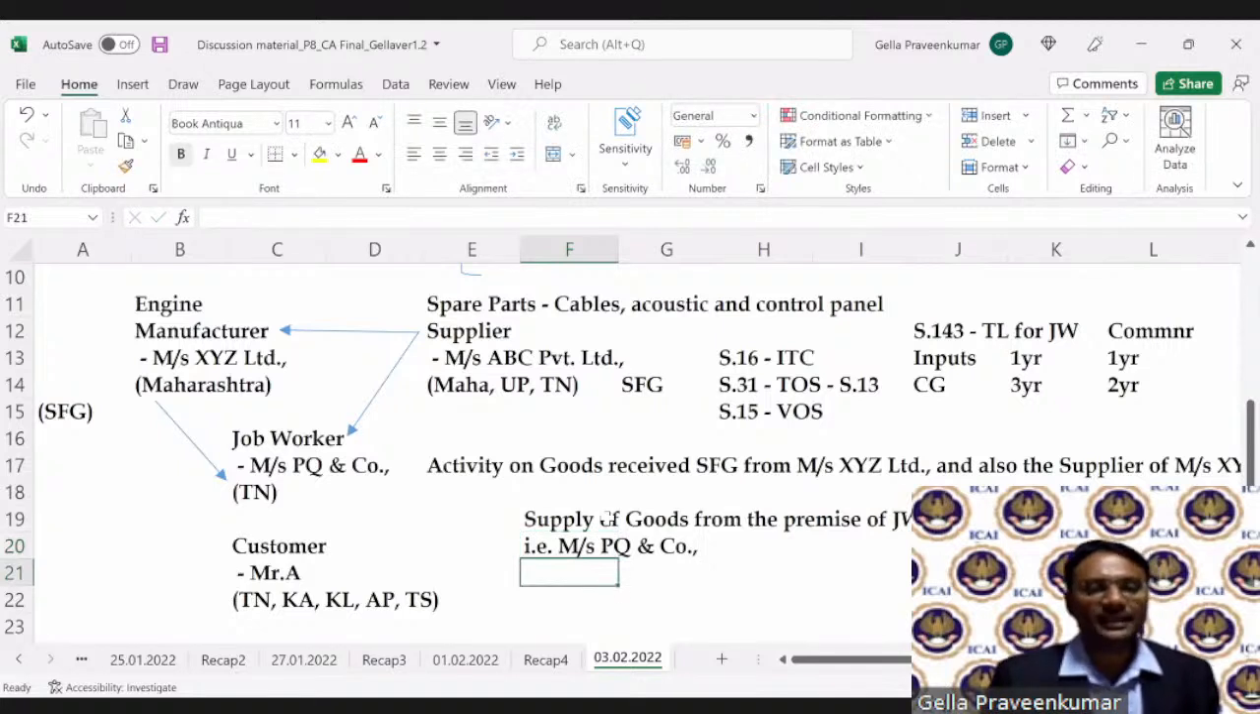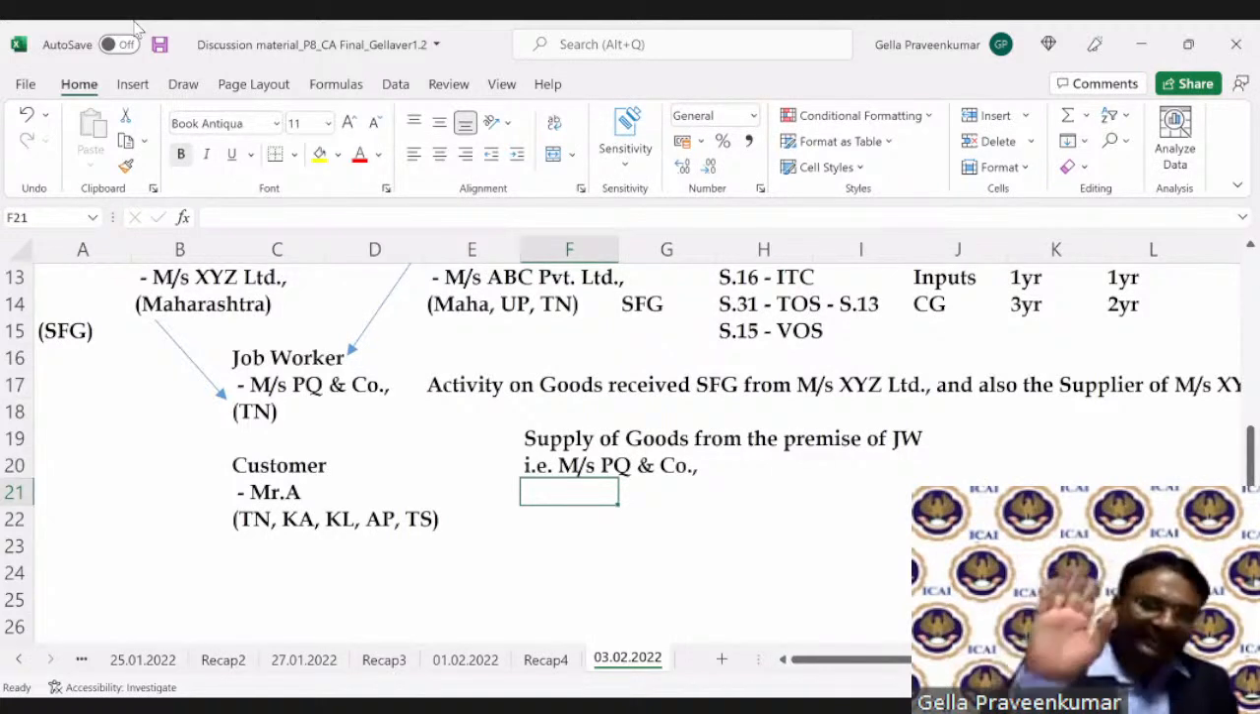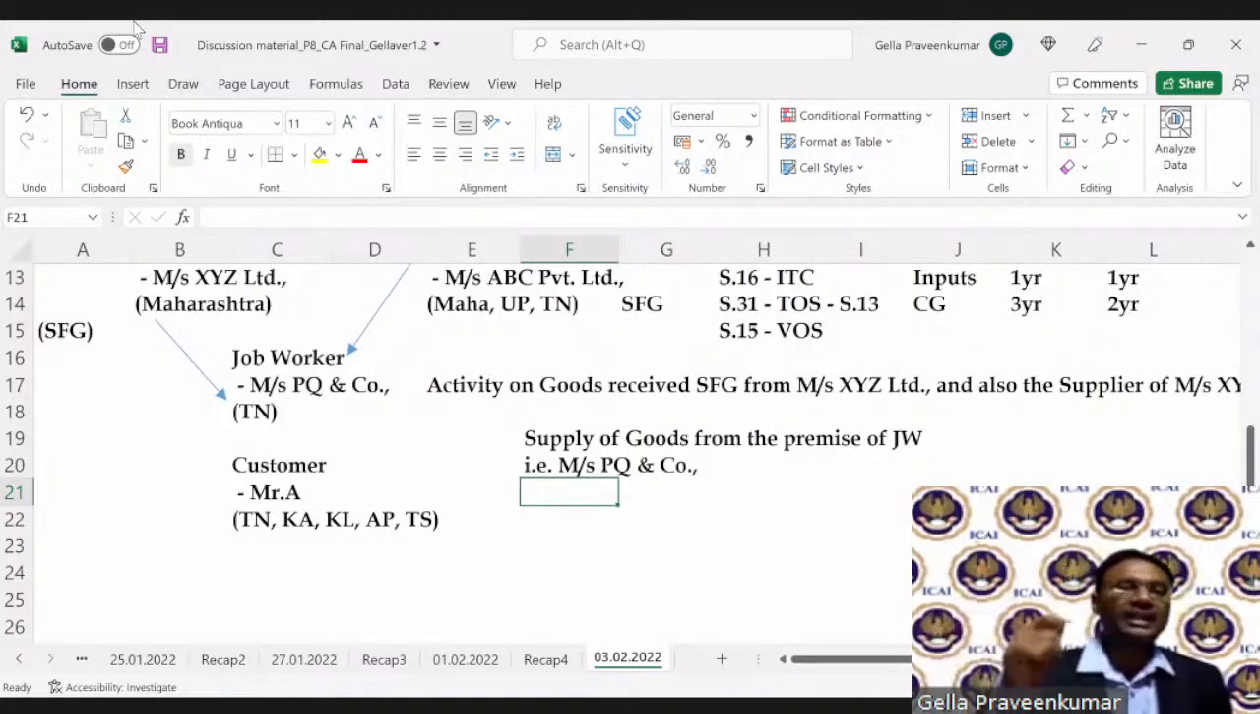So this aspect is also encouraged. They say that, look, when the goods are manufactured at the job worker, let those goods be supplied from the premises of the job worker. Sir, is it valid? Yes, it is valid. Sir, is it permissible? Yes, it is permissible. The only condition is the job worker should have been registered under GST law. Only then this can be entertained.